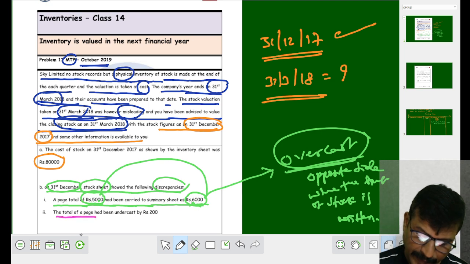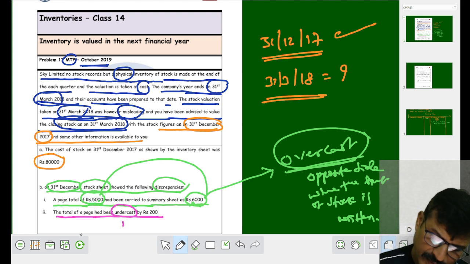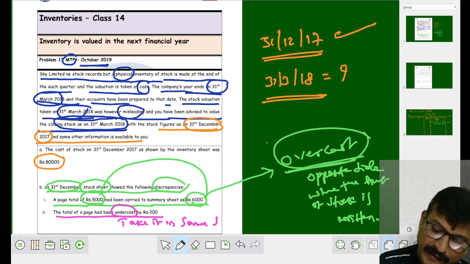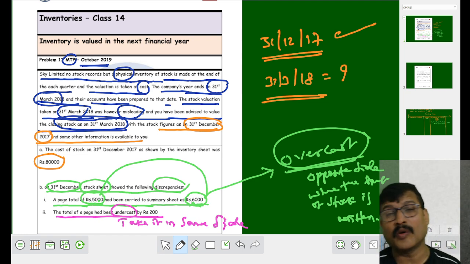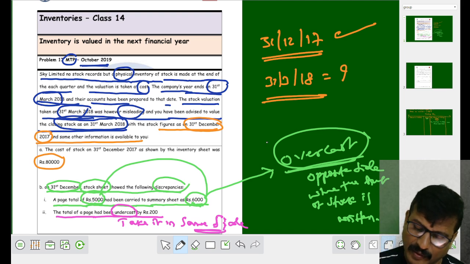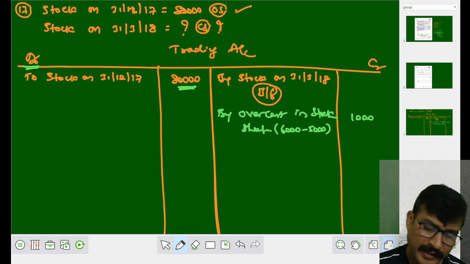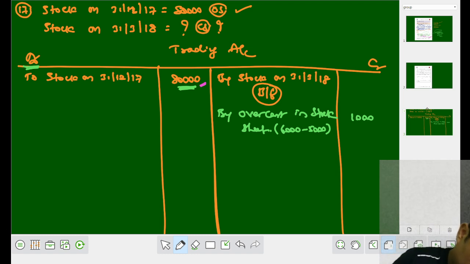The total of the page has been under cost. Under cost means what? Take it in what side? Take it in the same side where the amount of stock is written. Where is the amount of stock written? Amount of stock is written in debit side. So we have to take it in debit side only.